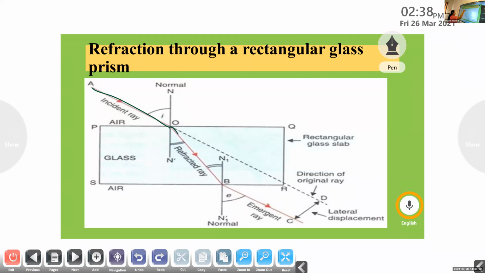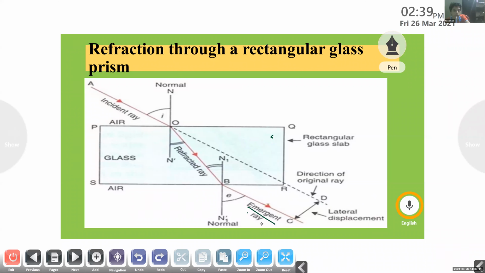Since it is entering from a rarer medium to a denser medium, what happens? What happens to the ray of light when it enters from rarer to denser? Yes, it bends towards the normal. Now again this ray of light is entering from the denser medium to a rarer medium. Then what happens to this ray of light? The light bends away from the normal, and we can call this ray the emergent ray.